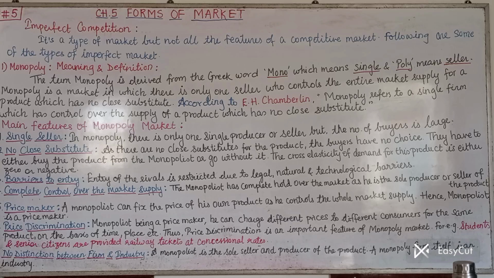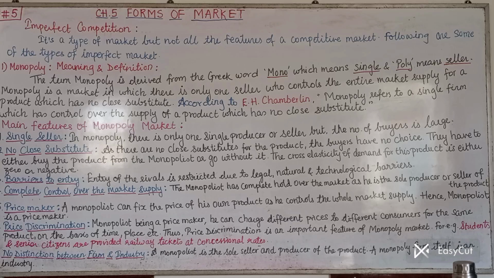Complete control over the market supply. The monopolist has complete hold over the market and he is the sole producer or seller of the product, as we have discussed earlier also. So very simple feature. Next is price maker. See this particular point number 5 and point number 6, they may be separately asked for 2 marks also. For a simple question, for a small question also, they can be used anywhere. So please be more attentive.